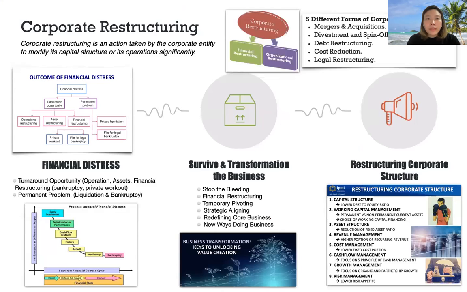Corporate restructuring is an action taken by the corporate entity to modify its capital structure or its operation significantly. There are two types of corporate restructuring: financial restructuring or organizational restructuring. There are also five different forms of corporate restructuring: merger and acquisition, divestment, debt restructuring, cost reduction, and legal restructuring. The outcome of financial distress is there are two: turnaround opportunity.